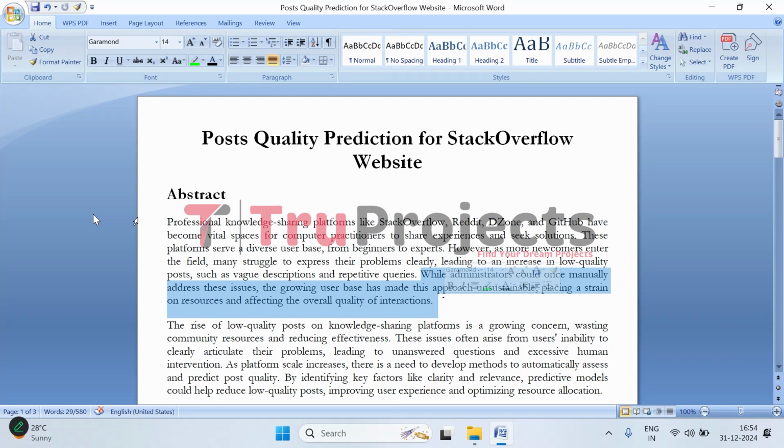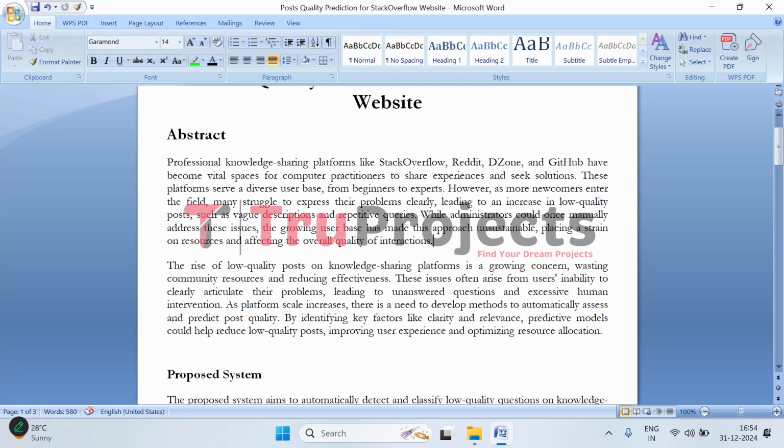Initially, platform administrators could manage these issues by manually cleaning up or removing low quality posts. But as these communities grew, the sheer volume of vague, repetitive, or poorly written posts became too much to handle manually. This strained the platform's resources and made it harder for users to find relevant information. Addressing this issue has become crucial to maintaining the quality and usefulness of these platforms.